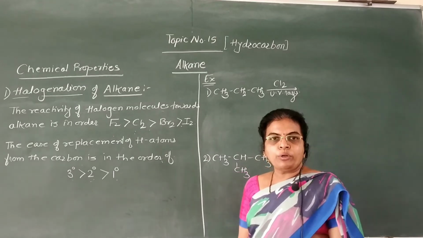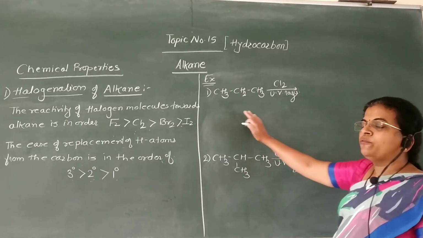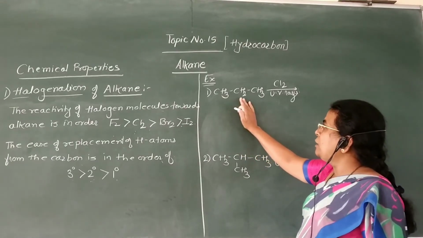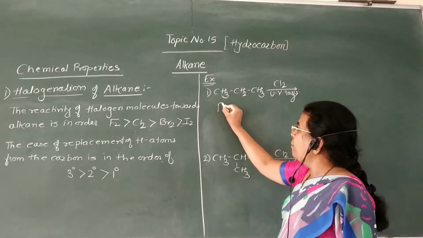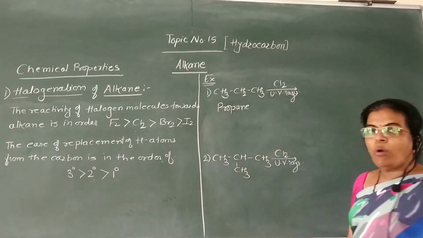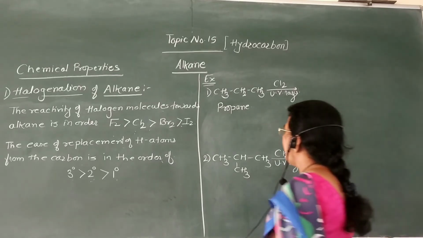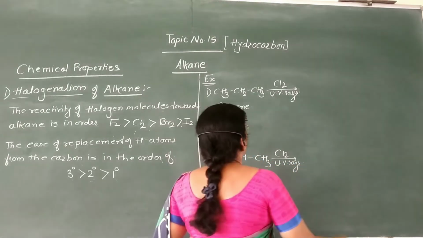Now we are going to see this by using an example. This is the first example. CH3, CH2, CH3, this is propane, and when this propane is treated with chlorine molecule in presence of ultraviolet rays, we will get a mixture of two products.